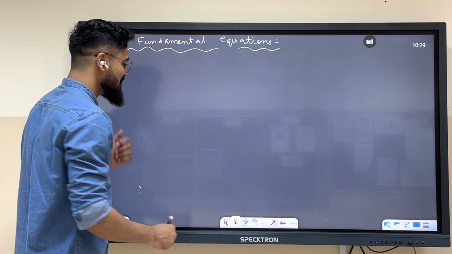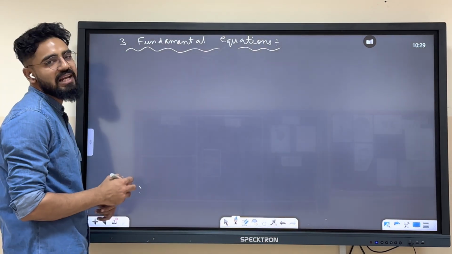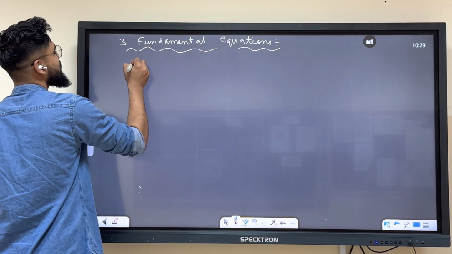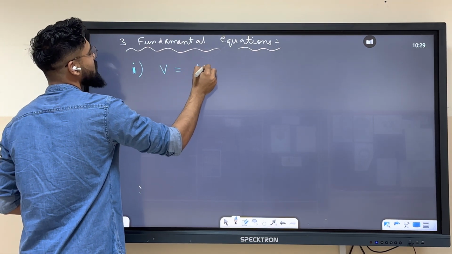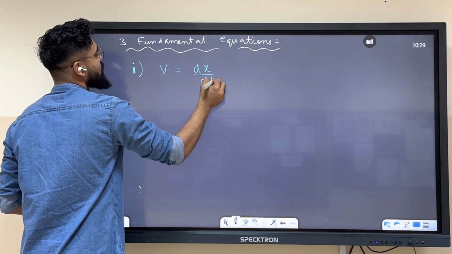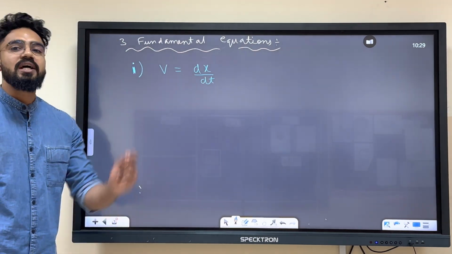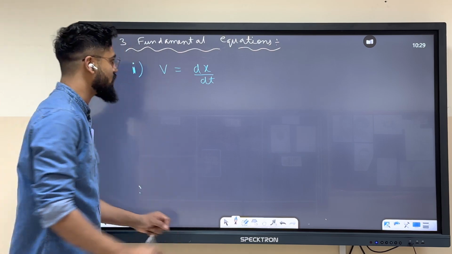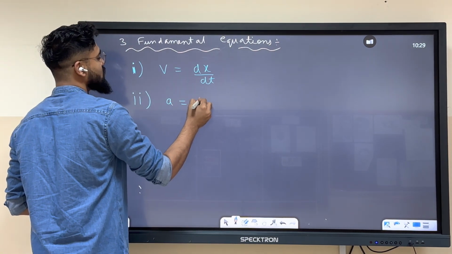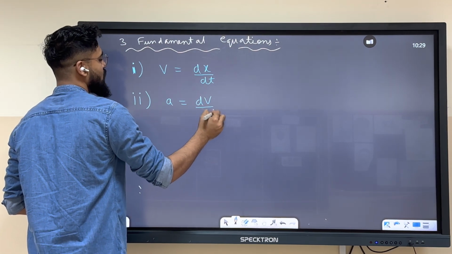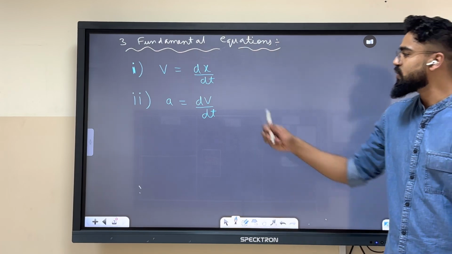The three fundamental equations over here: first is velocity. Instantaneous velocity equals the differentiation of displacement with respect to time. Velocity equals dx by dt. This is the first fundamental equation. Second is acceleration equals dv by dt. Acceleration is nothing but the rate of change of velocity with respect to time.